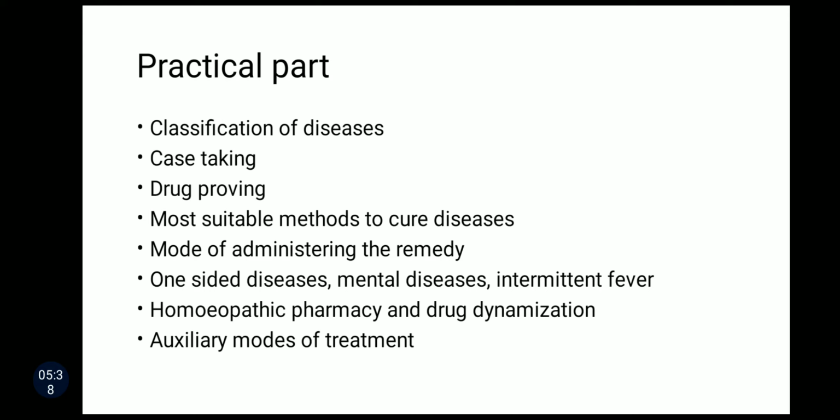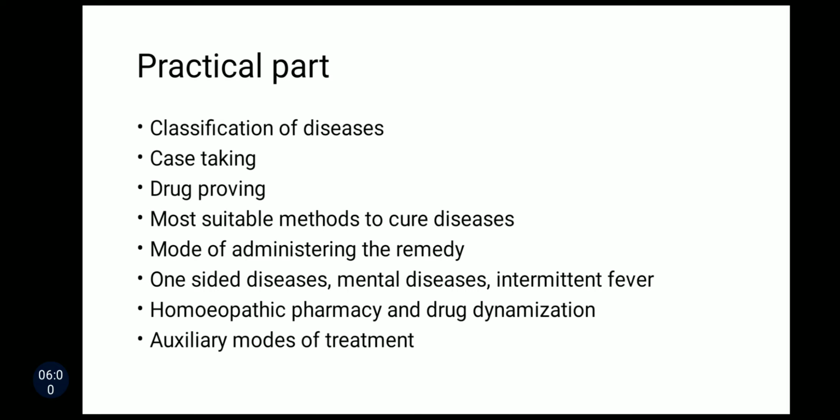Then he has also mentioned the most suitable methods to cure diseases and the mode of administering the remedy. He has mentioned one-sided diseases, mental diseases, intermittent fever, and also homeopathic pharmacy and drug dynamization, how to prepare a dynamic drug.